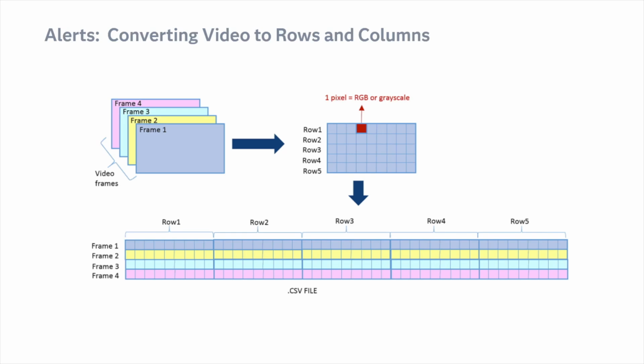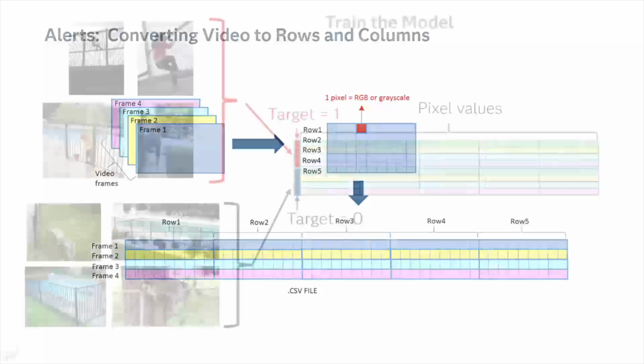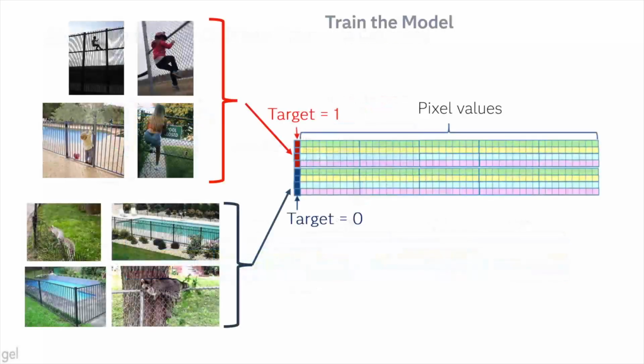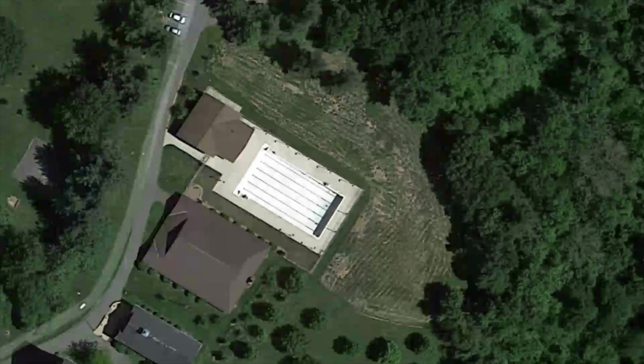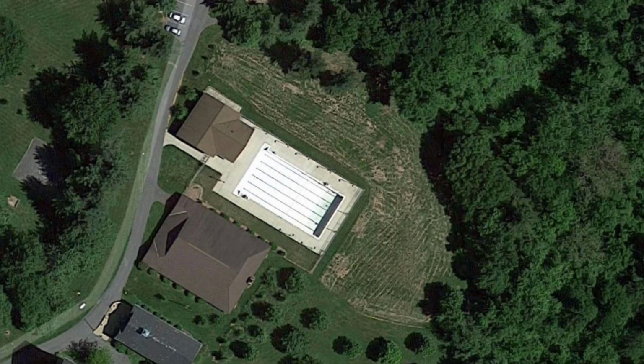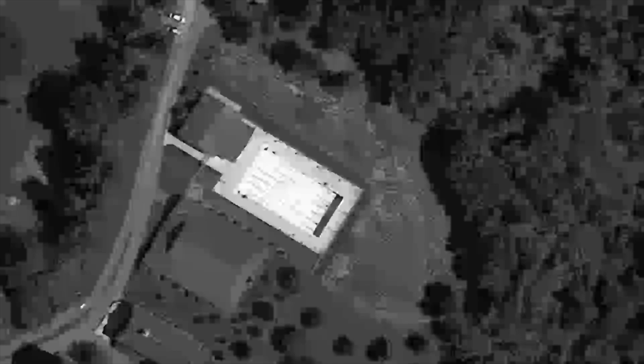So in order to have alerts, the computer has to be able to see what's happening, and then you have to train the model. So we have to train the model to see, is this a kid climbing the fence, or is this an animal climbing the fence, or just a complete false alarm and there's nothing? So back to my pool example, this is a pool that I worked at in Maryland, and you can see by the shadows in this aerial photography that there is a fence around the pool. So that's one way that we can use computer vision.